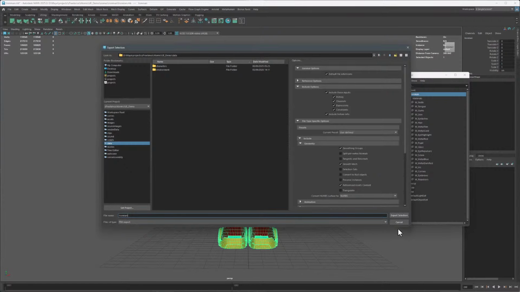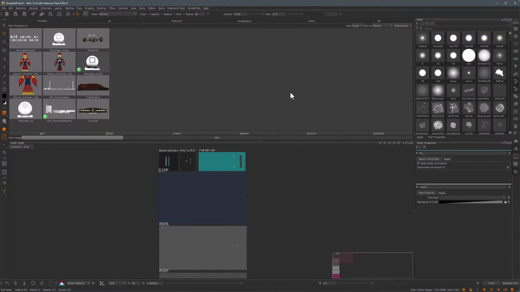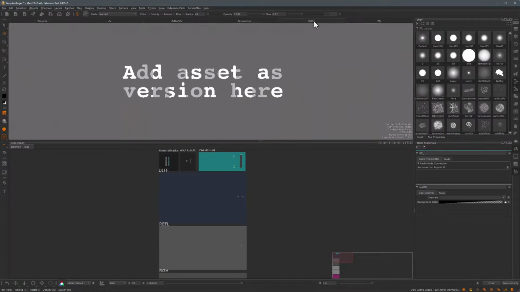And before I go into texturing, I want to talk to you about another way that we're helping our artists hit the ground running in Mari, and that is the Mari template. What is the Mari template? Well, in this case, the Mari template is just a project. It's an archive that everybody will extract before starting to work on their asset. So let's take a look at how using a template has great advantages when working in a studio pipeline.